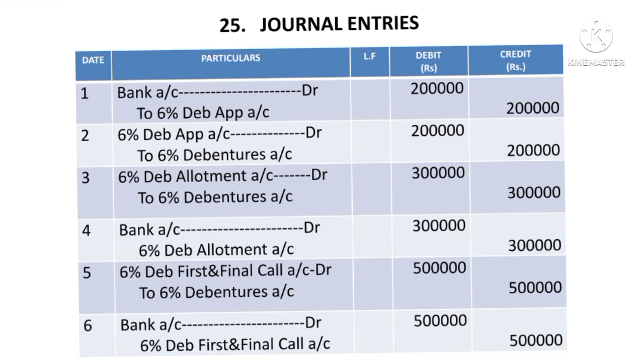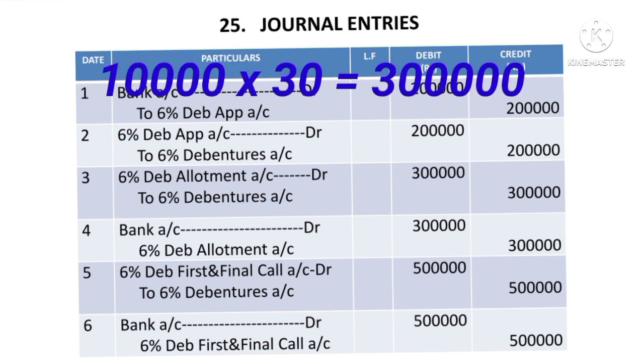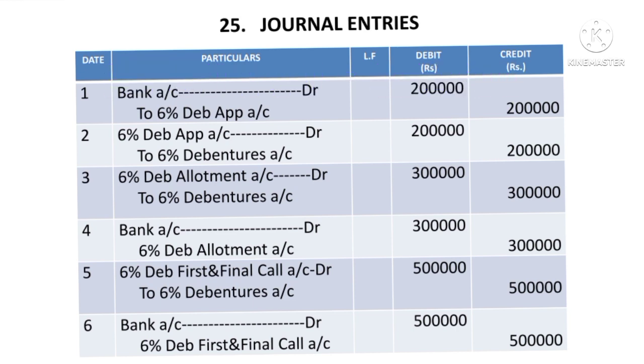Journal entry is 6% debenture allotment account debit to 6% debenture account. Amount comes to 10,000 debentures into 30 rupees, which means 3 lakhs. Then the fourth journal entry for the receipt of the allotment money. Journal entry is bank account debit to 6% debenture allotment account. So here the full amount is received. So therefore the same amount 3 lakhs we have to record and then write the narration.